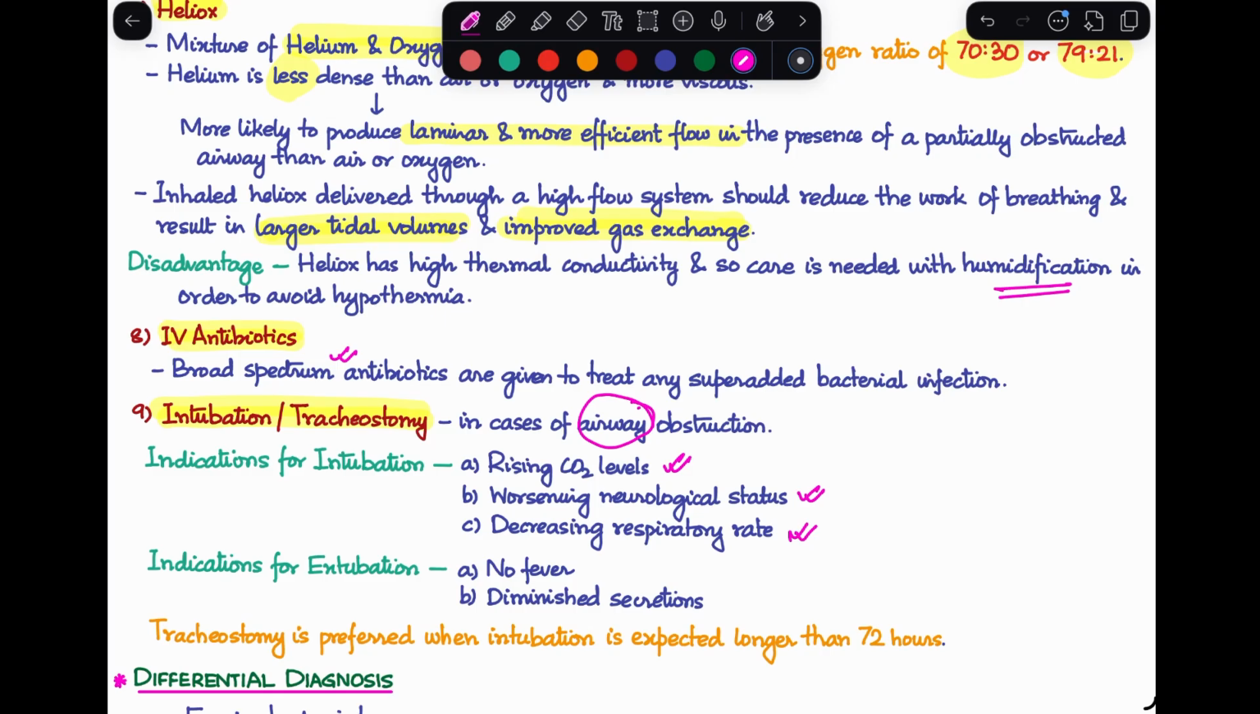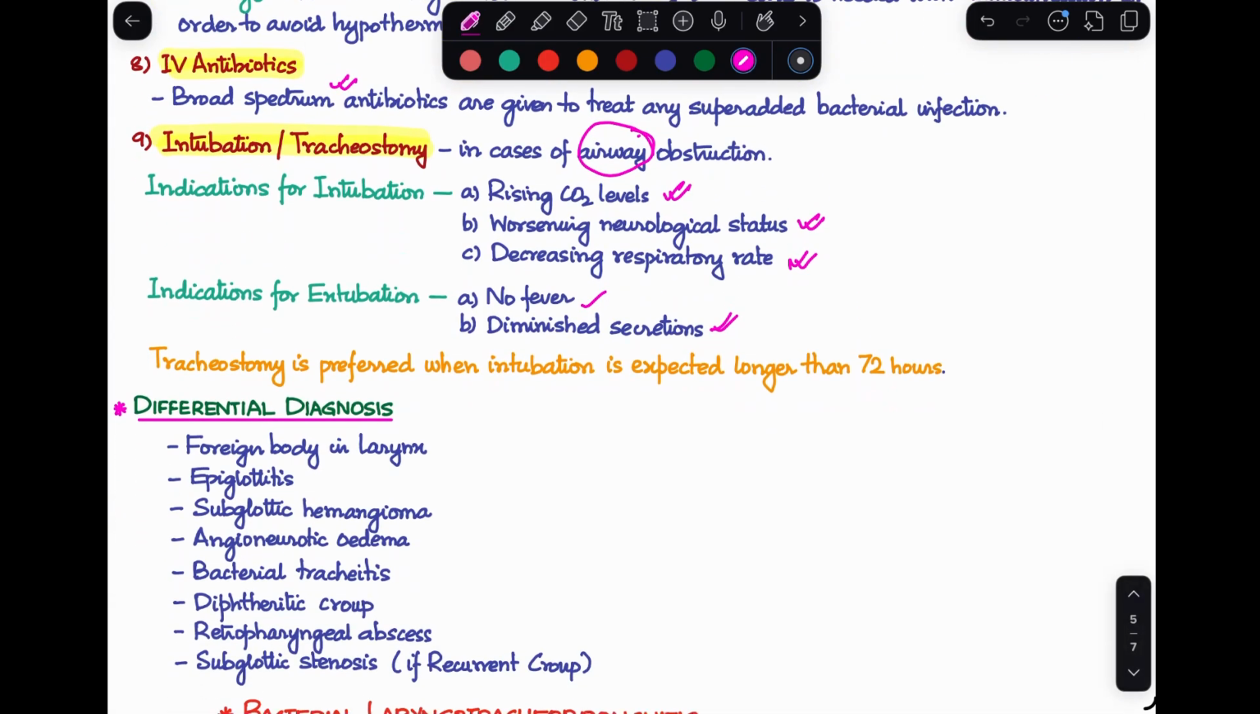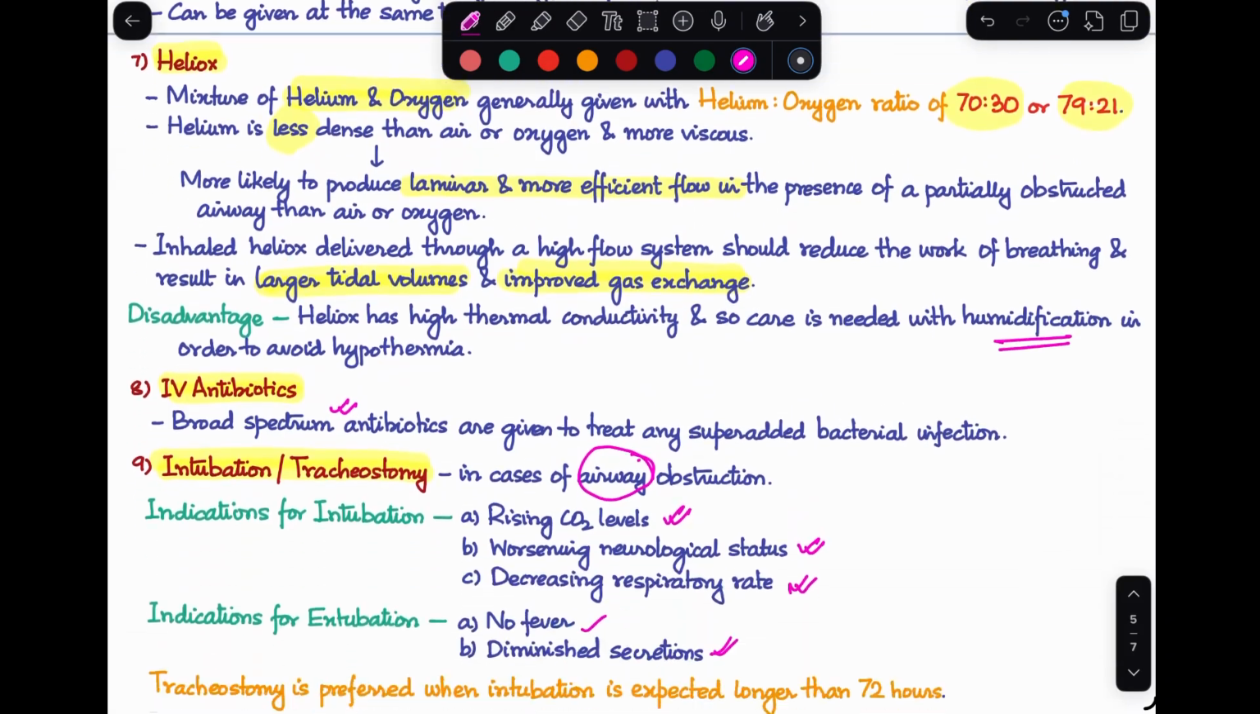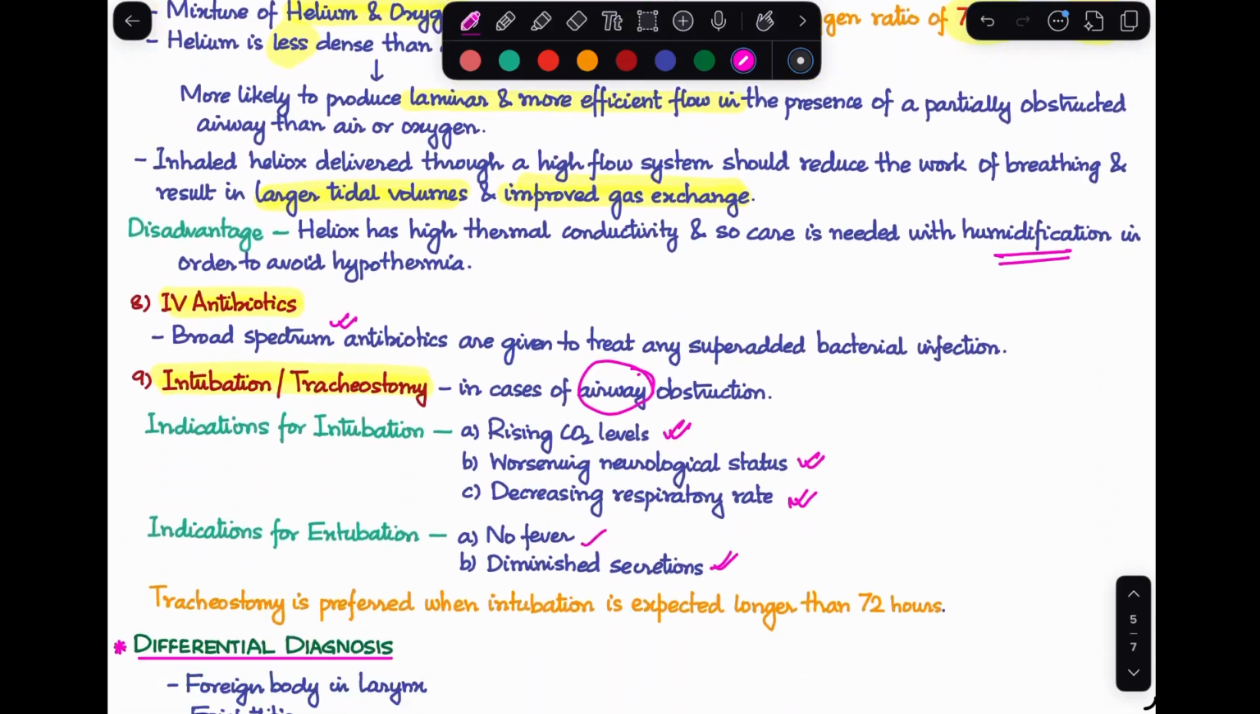When do you think that the patient is ready for extubation in case you have indeed intubated your patient? If they have no fever and the secretions have reduced. Tracheostomy is again a very last ditch measure. We prefer tracheostomy only when intubation is expected longer than 72 hours. So that completes our treatment portion about croup.